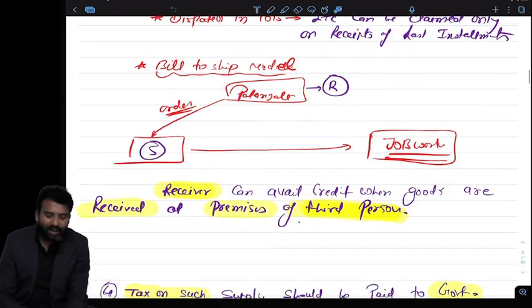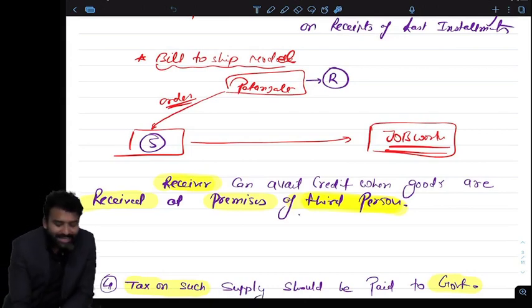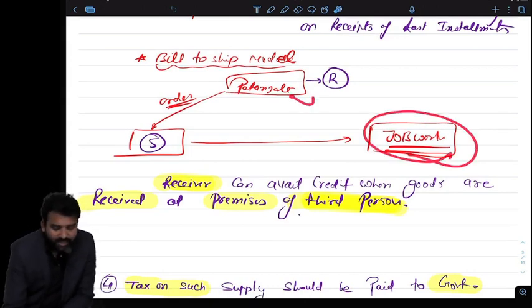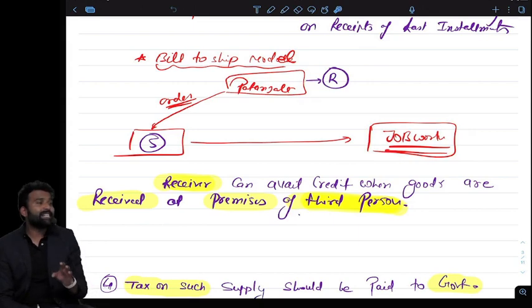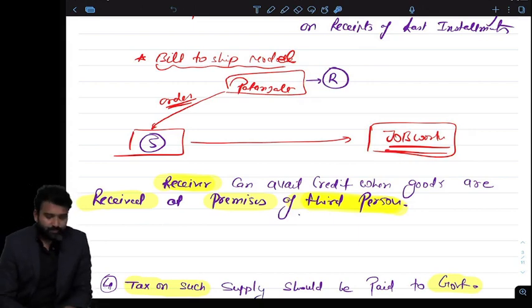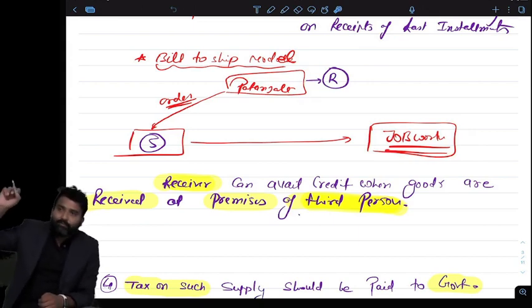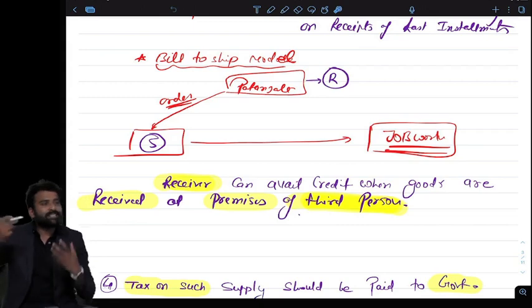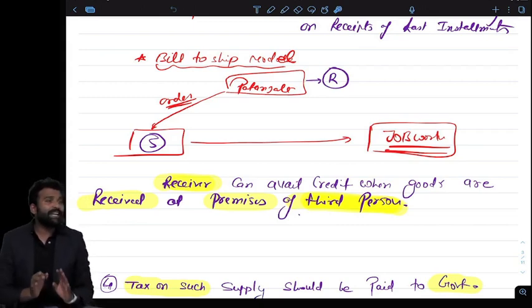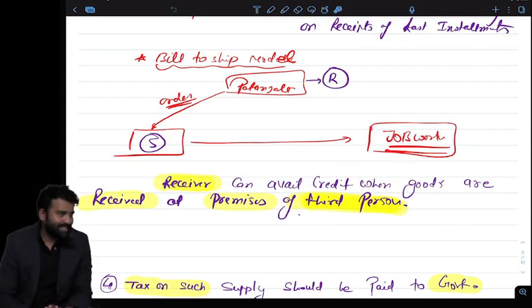Yes, they can avail the credit. Once the goods are received at the premises of the job worker, they can avail the credit. It will be treated as deemed receipt of the goods. If on your instruction the goods are delivered to the place where you want them delivered, then when the goods are delivered to that place, you can claim the ITC. It will be deemed as receipt at your premises.